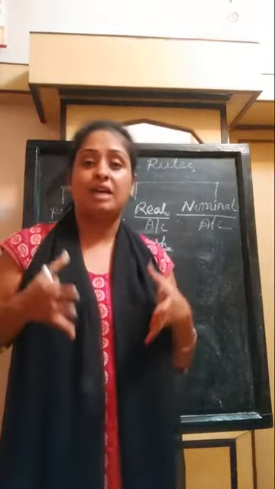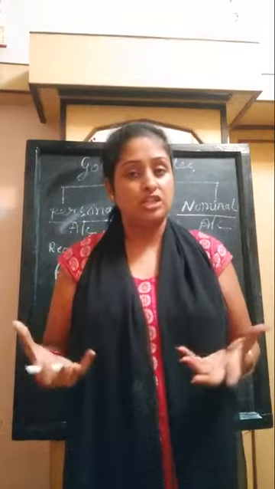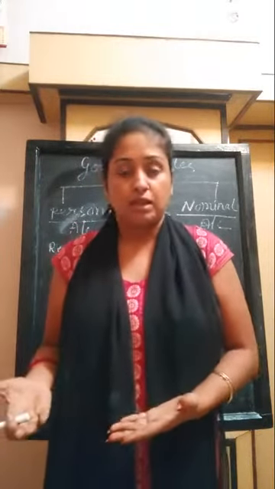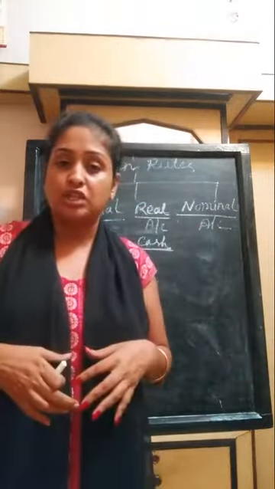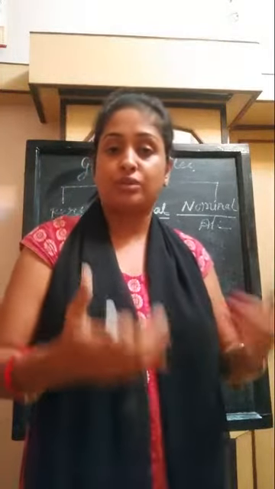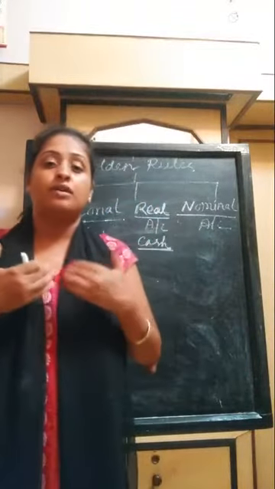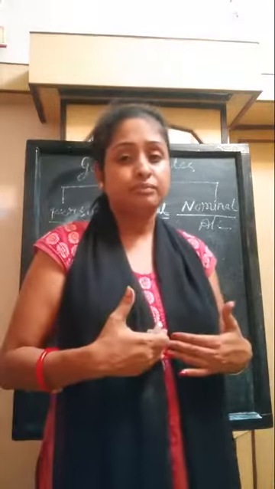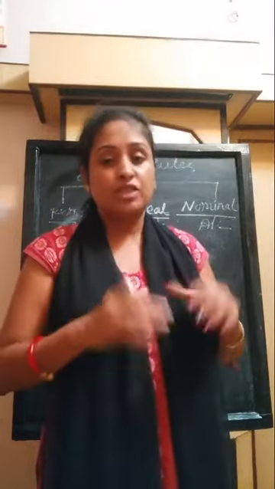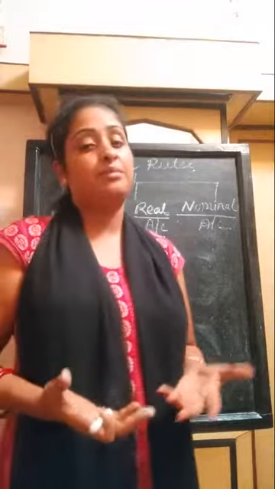Suppose I purchase furniture for rupees 5,000. I am purchasing the furniture, so I am giving out the cash. Cash is going out, and for that I am getting the furniture.